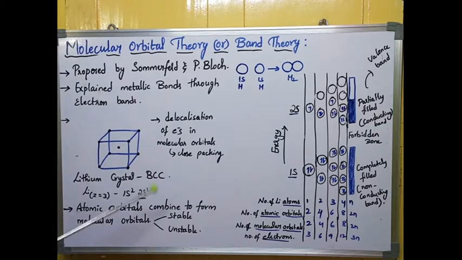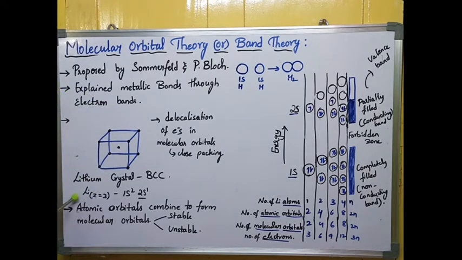Before going to electron band formation, let us see the lithium crystal, which has a body-centered cubic lattice. We have already seen the body-centered cubic lattice of lithium. The central lithium atom is surrounded by 8 other atoms in BCC, so the coordination number is 8.